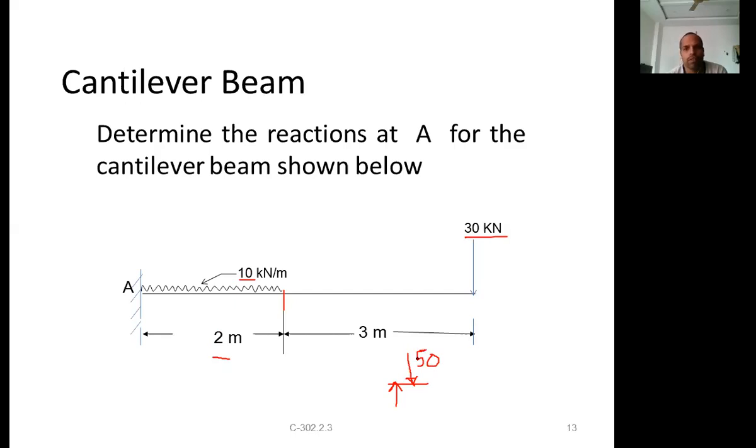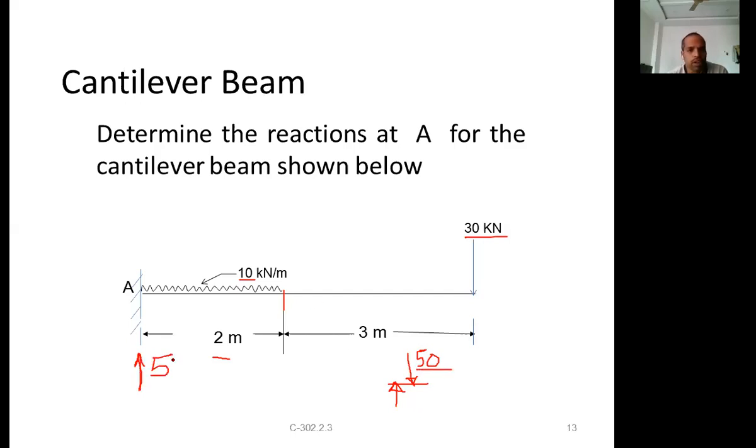But where does the upward force come from? In the previous problems we saw that two supports share the applied downward loads, sometimes equally, sometimes unequally, depending on where the load acts. But in this case there is only one support. So the fixed end will provide this upward vertical reaction, equal in magnitude to the downward forces.